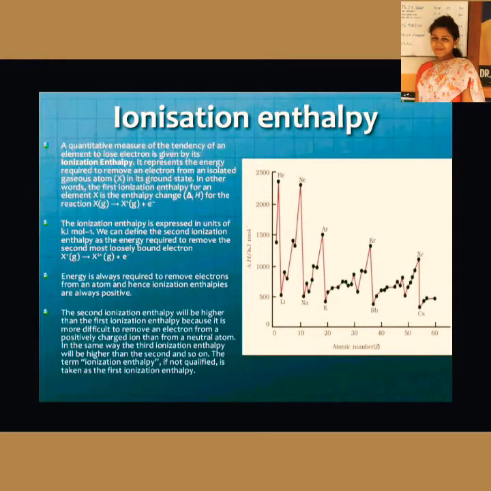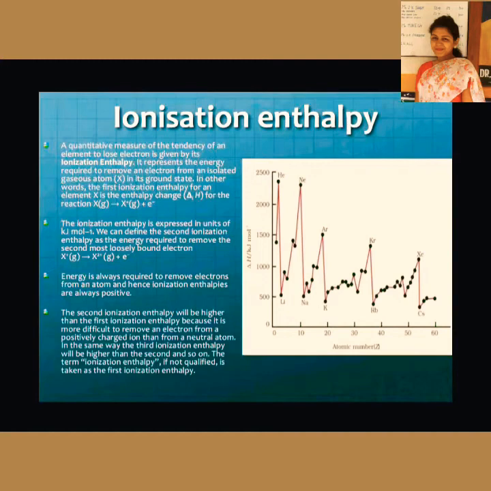Now coming to the next topic, that is ionization enthalpy. A quantitative measure of the tendency of an element to lose an electron is given by its ionization enthalpy. It represents the energy required to remove an electron from an isolated gaseous atom in its ground state. So it is basically the energy required to remove an electron.